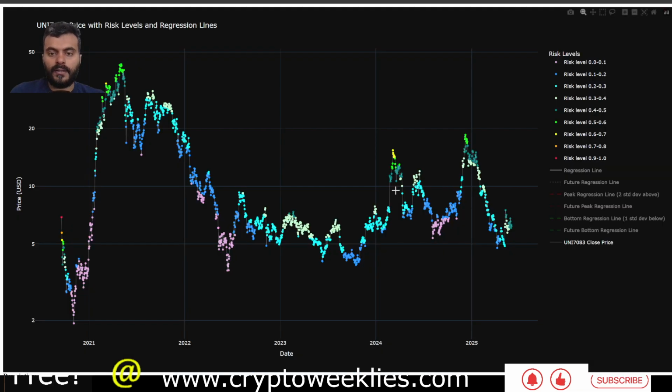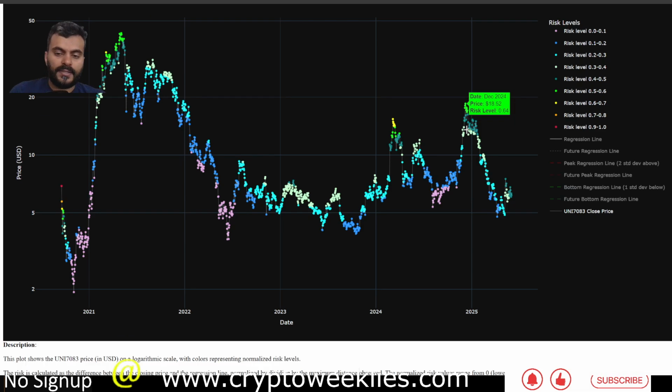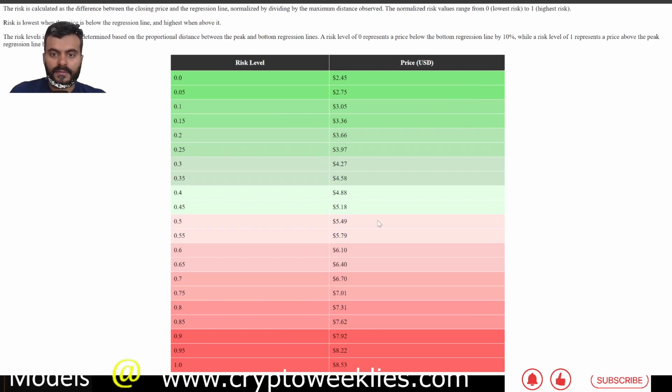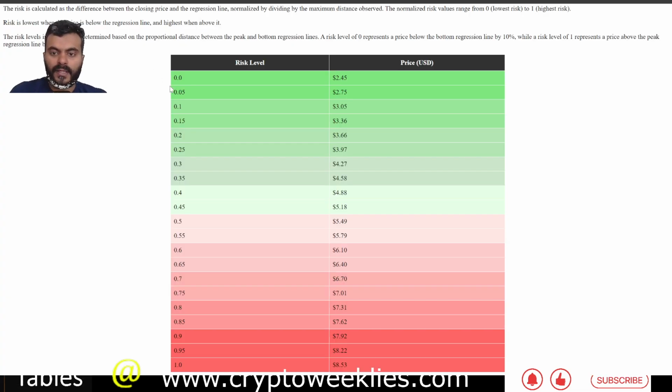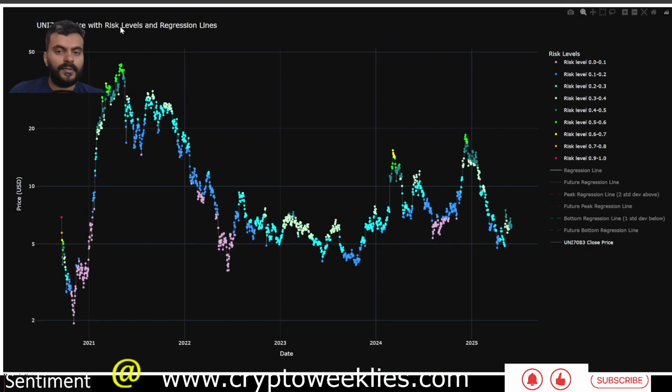If we were to look at the TCM model, again the risk levels are kind of elevated. If they were to go back to that 60 to 70% risk, the price could be somewhere between $6.20 and about $6.70, again kind of close to where we are right now. The top predicted per this model in the short term is at around $8.50. That would be considered hitting the top of the regression channel.